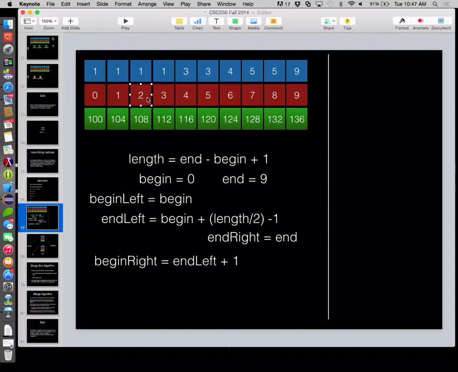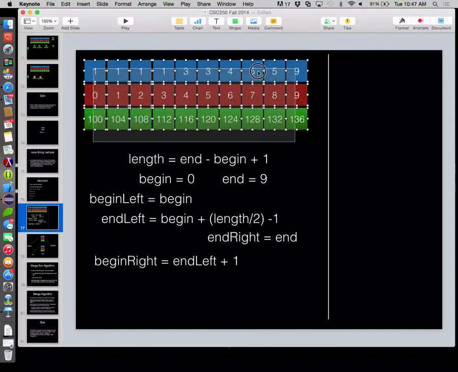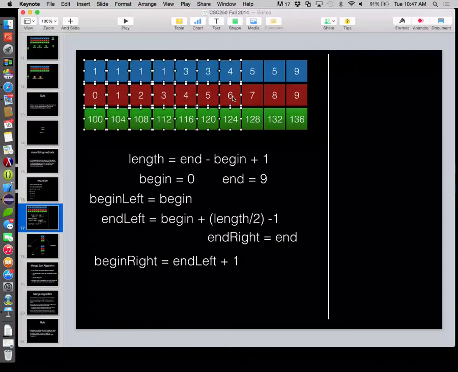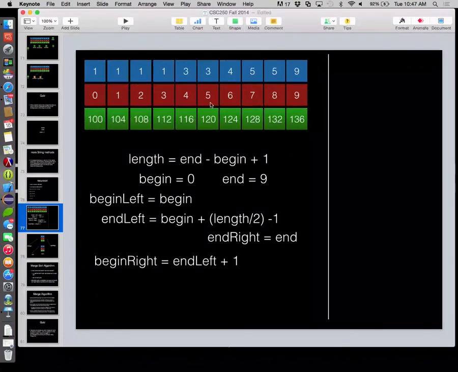Now let's see if that holds true for the whole list. Length divided by 2 is 5. 0 plus 5 is here. Plus 1 is here. So this would be begin right in that case. This would be end left. Is that correct? It's the wrong end left.